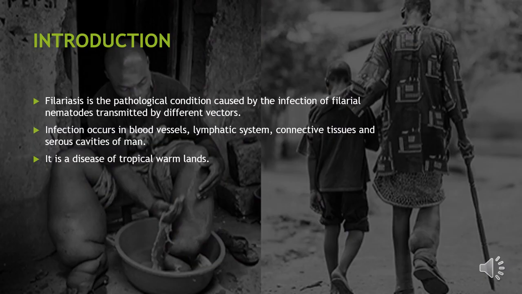This is the pathological condition caused by infection of filarial nematodes which are transmitted by different vectors. In this, the infection occurs in blood vessels, lymphatic system, connective tissues and serous cavities. In the next slide, we'll study that the classification is based on this only. It is a disease of tropical warmlands.